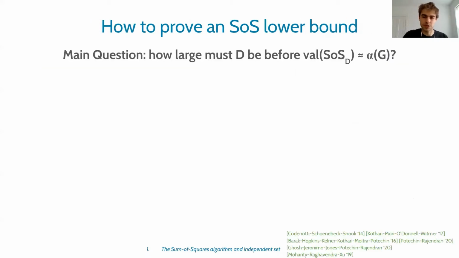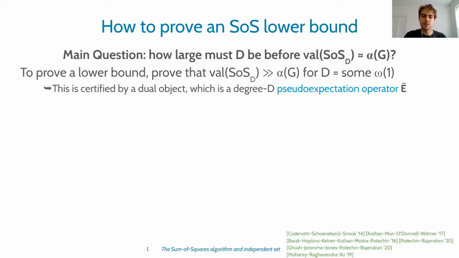So let's look at this question, and in particular, we're interested in lower bounds. To prove a lower bound against, say, polynomial degree SOS, we need to prove that the value of the level D SOS hierarchy is significantly larger than the true value for some omega of 1 degree, super constant degree. And since SOS is a convex program, the way we can do this is by exhibiting a dual object.